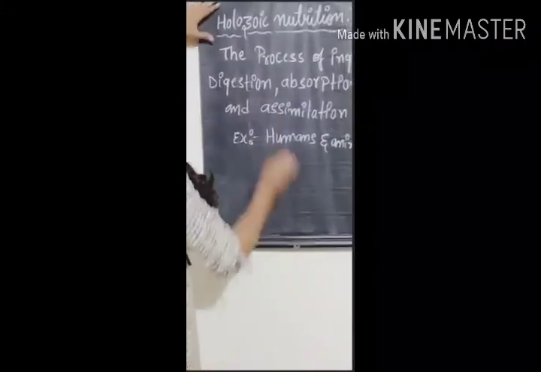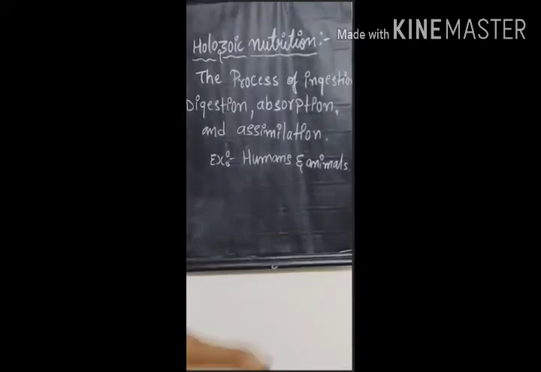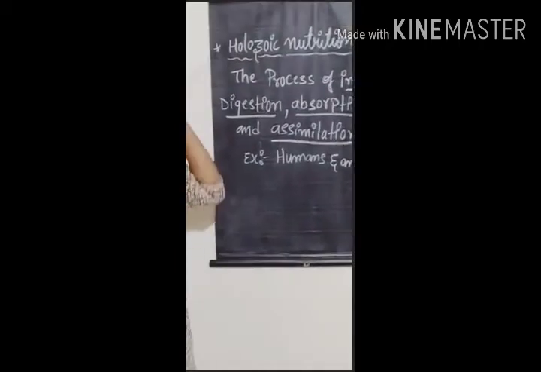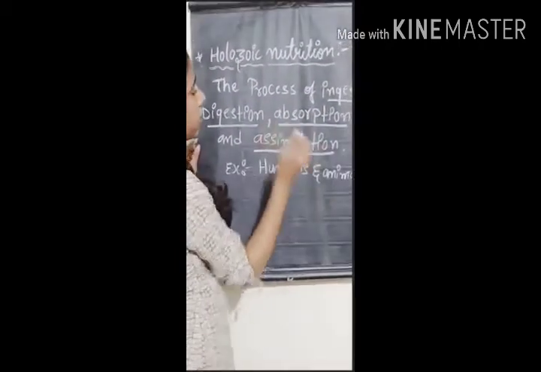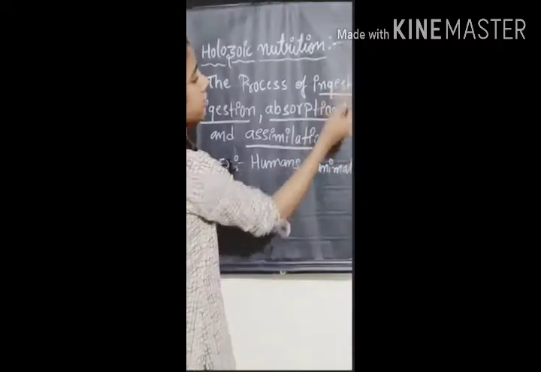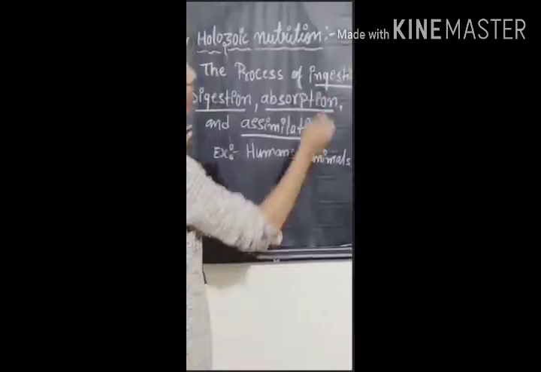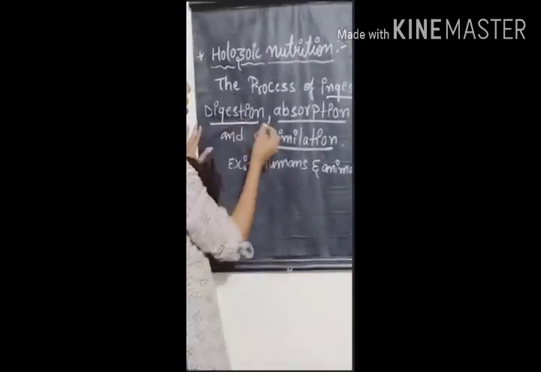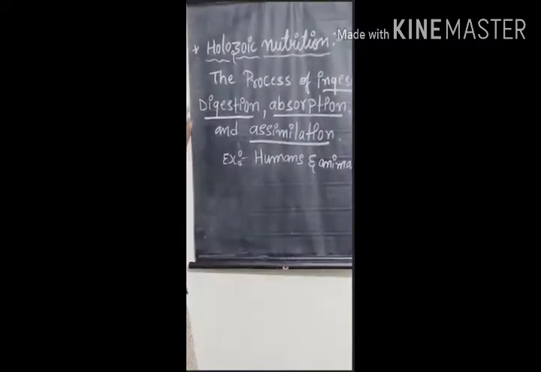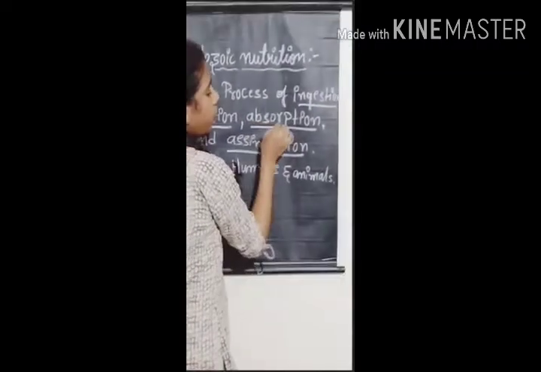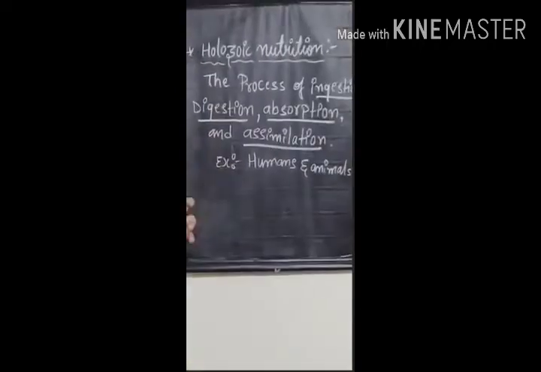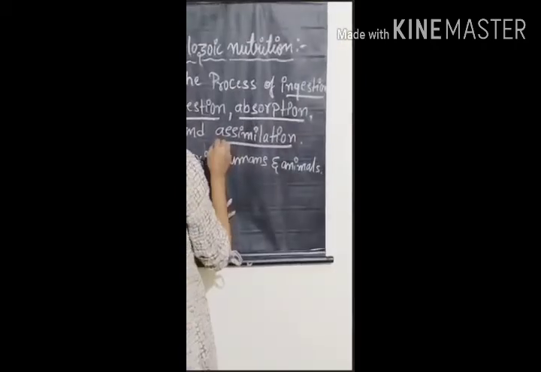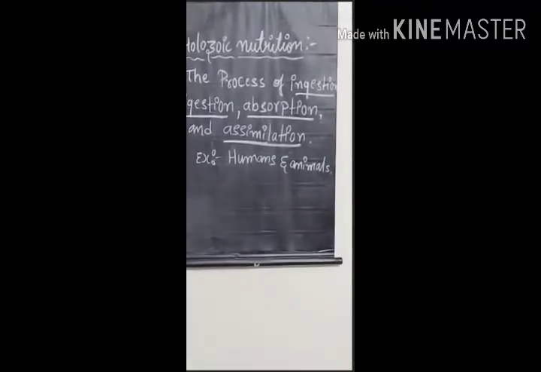The third one is holozoic nutrition. The process of ingestion, digestion, absorption and assimilation is called holozoic nutrition. Ingestion is taking food. Digestion, you know, is the food being digested in our stomach. Absorption is when the body absorbs the food. And assimilation we will study in excretion. That is called holozoic nutrition.